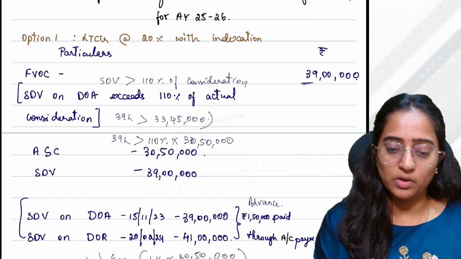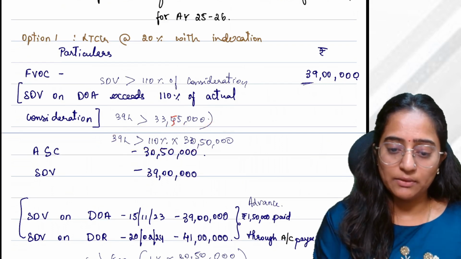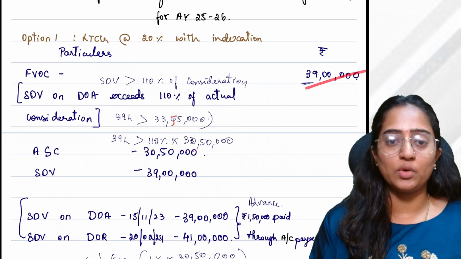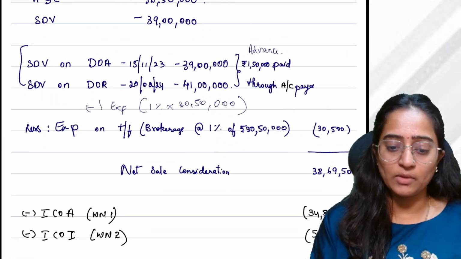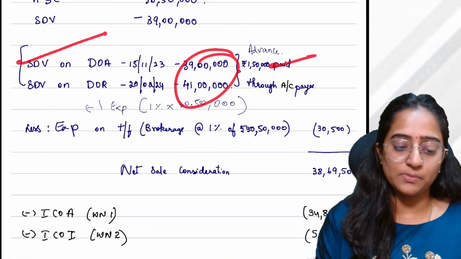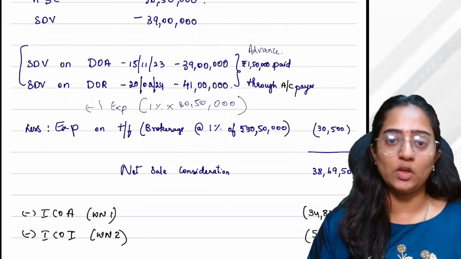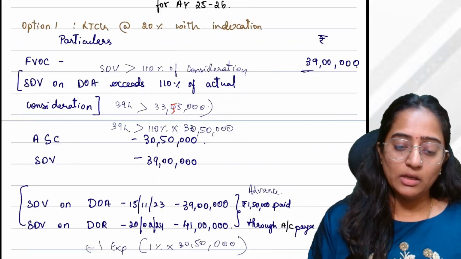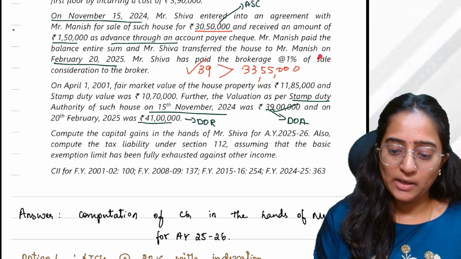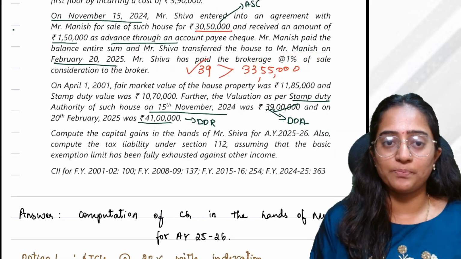33,55,000. In this case, 45 is written. 30 lakh, 33,55,000, 39 lakh would be done. Clear? As it is paid in the account advance check, we are going to consider the SDV at the date of agreement.